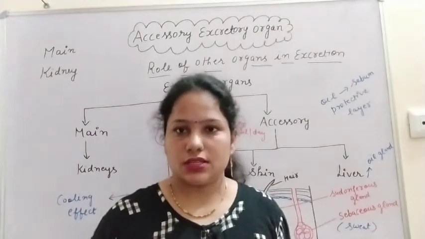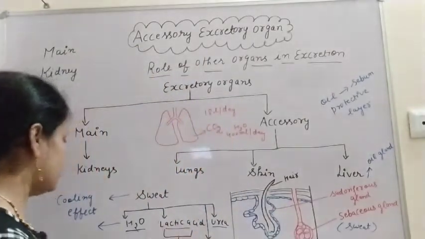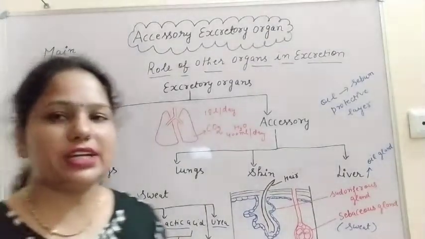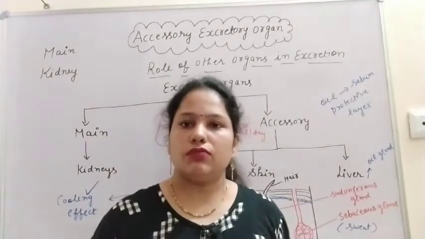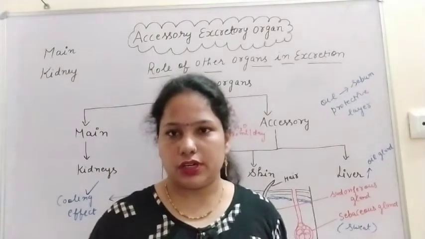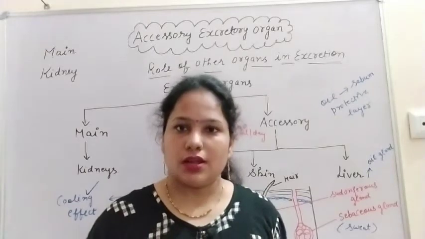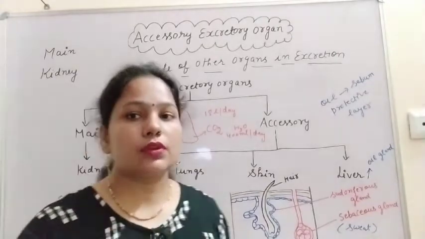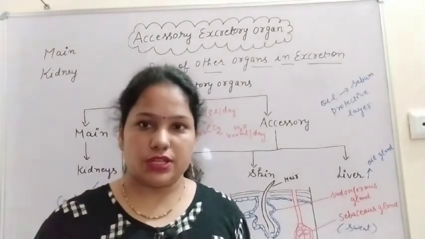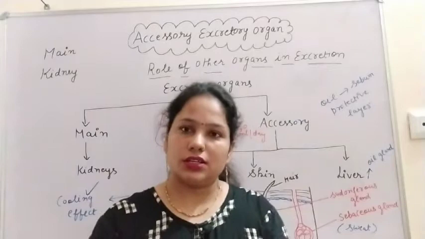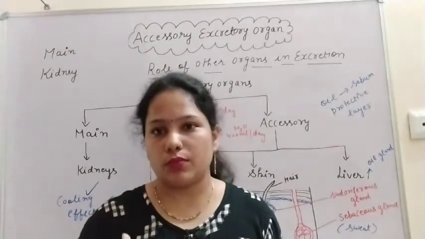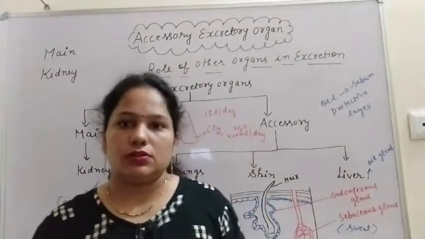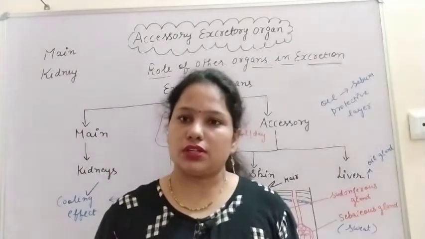The cooling effect of the sweat means that after sweating there will be evaporation of the water present in the sweat, and due to this evaporation a cooling effect takes place in our body, because the sweat takes heat from our body to change that water into vapors.